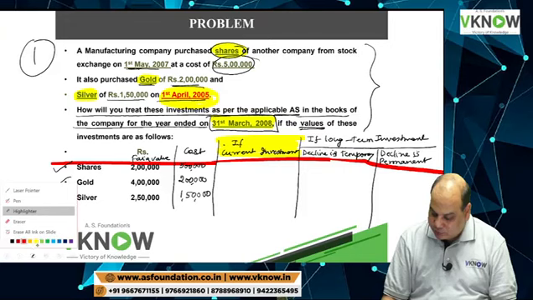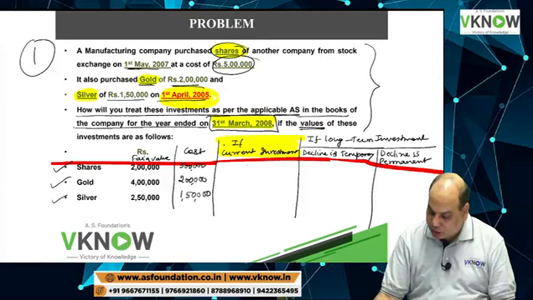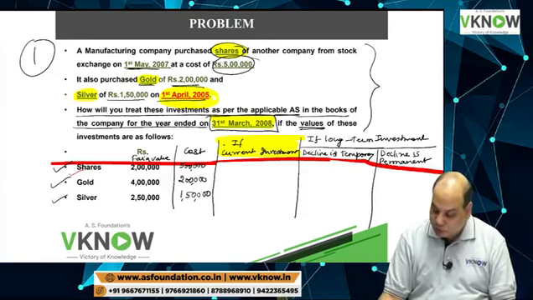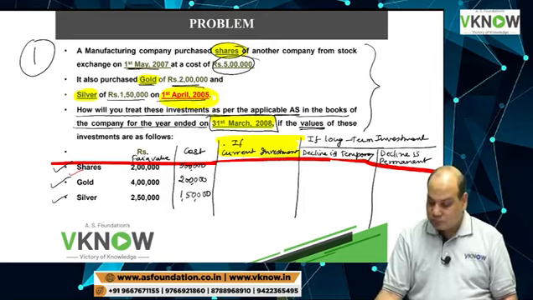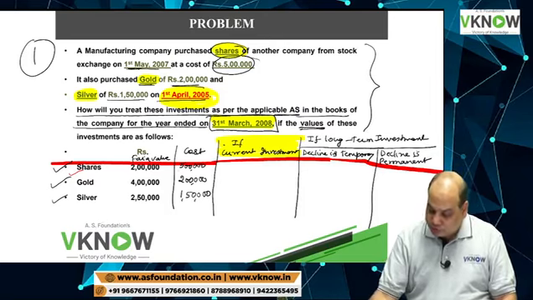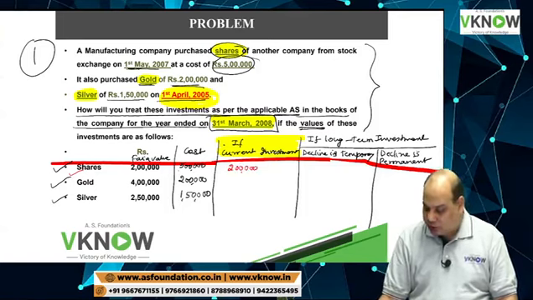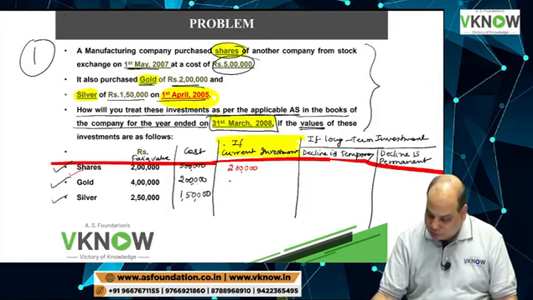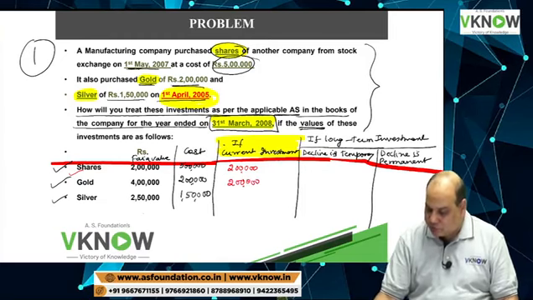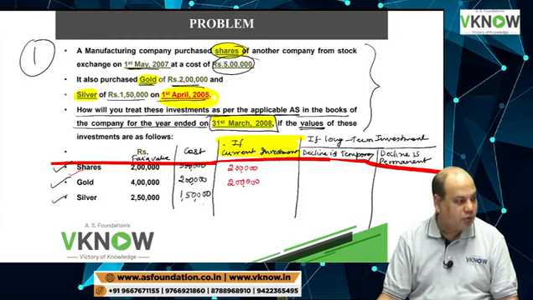So one by one, student will reply, suppose these are current investments. Suppose share is current investment. My dear student, what will be the answer if share is current investment? Fair value is 2 lakh. Cost is 5 lakh. Come on, answer. So we will take lower of the two. The answer will be 2 lakh rupees here, if it is current investment. Gold, lower of the two, 2 lakh. Cost is lower. Silver, lower of the two. Come on, answer.